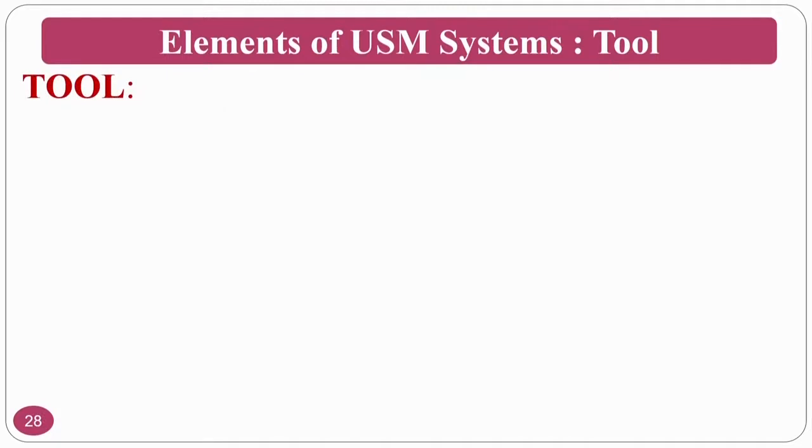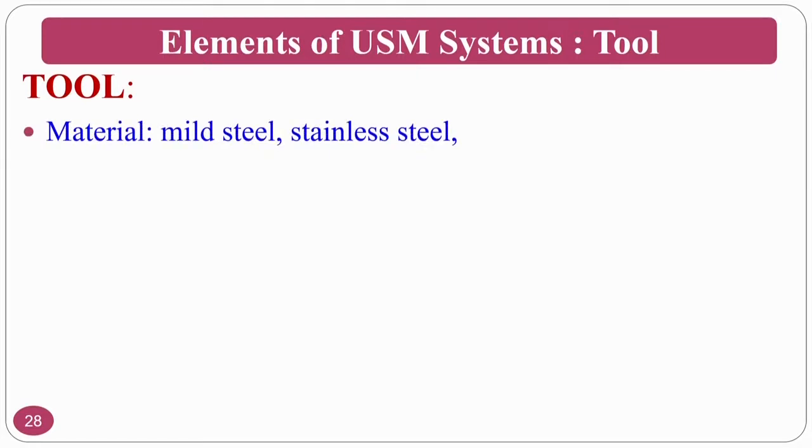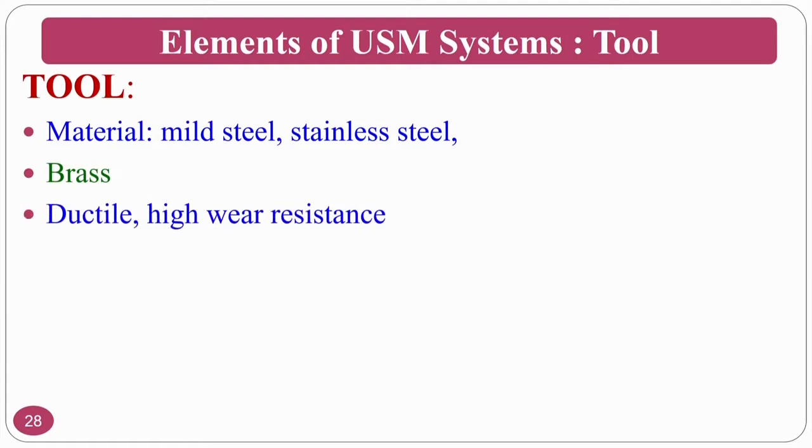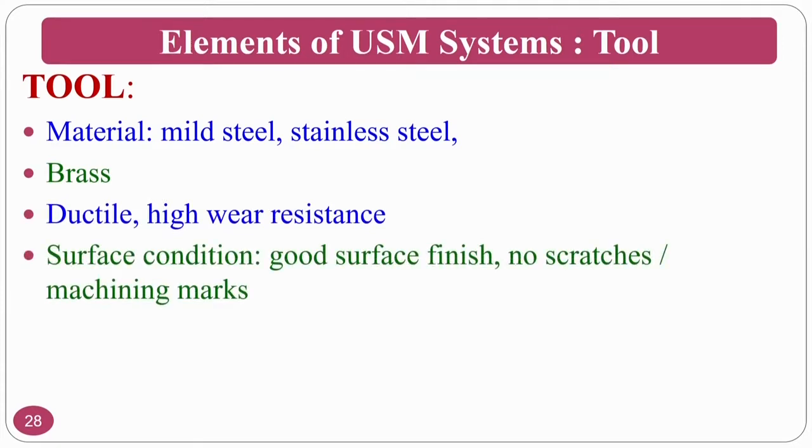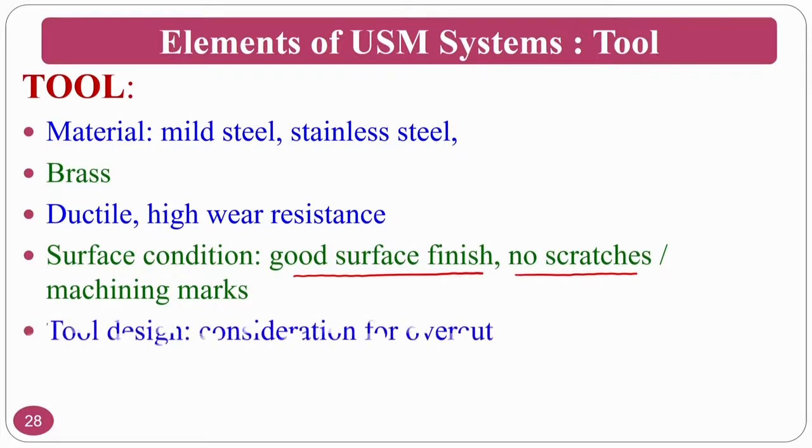Another element of this ultrasonic system is the tool. The material is normally mild steel or stainless steel. Other materials are brass, which is ductile, with high wear resistance. For surface condition, you normally require a good surface finish with no scratches, because the surface finish and scratches will replicate their roughness and machining marks. Okay.